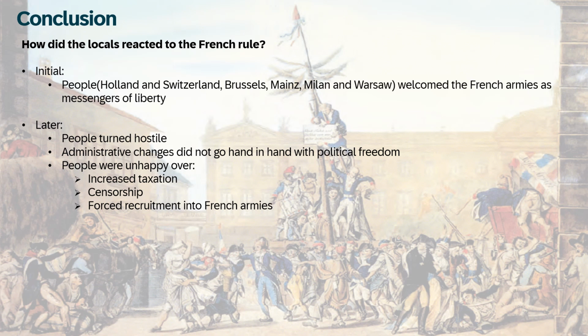Moreover, the French imposed higher taxes on the territories they controlled, leading to widespread discontent among the population. They placed restrictions on the press and free expression, contradicting the ideals of liberty that they had initially promoted. Also, local populations were unhappy with the forced recruitment of their men into the French armies. As a result, the people who had once welcomed the French as liberators now began to see them as oppressors, leading to resistance against the French rule.